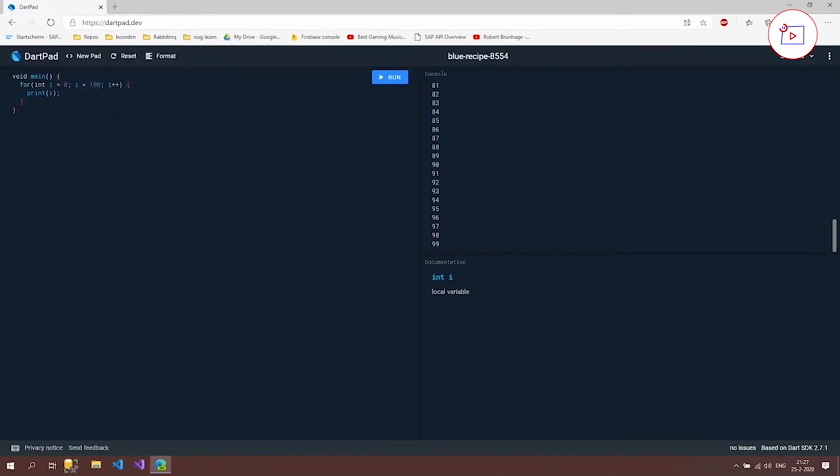What do you think happens when we print this e out after the for loop? Well, the problem is that we can't do that, and this is because of scopes. And as you can see, when I try to do this, it's going to say undefined name e. And we're going to take a look at this problem in the next video.